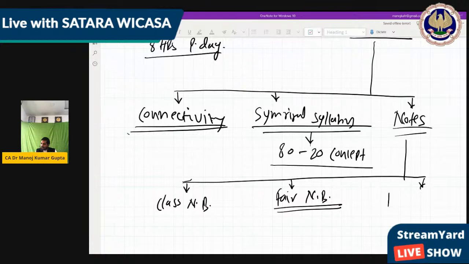The last notebook is the practice notebook. This is where you have to do some self practice. Like I explained in the beginning, in the final account of a proprietary concern, around 20 questions are there, but in those 20 questions, around 80% part is the same.